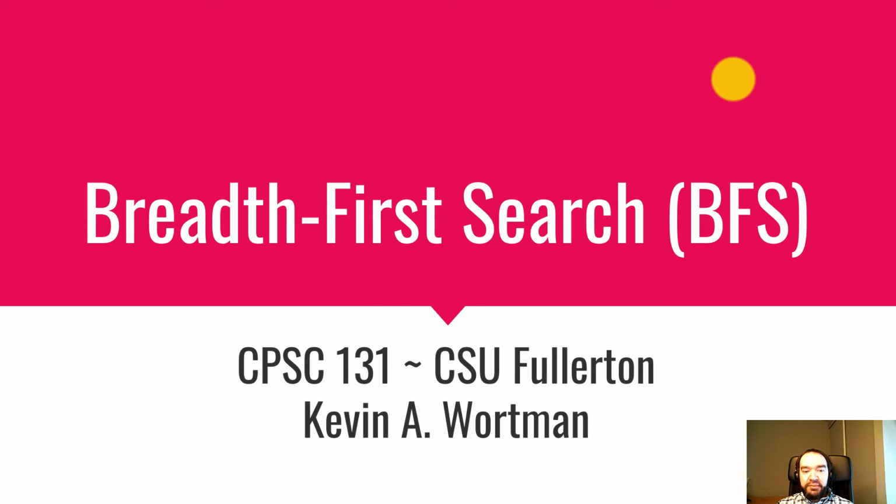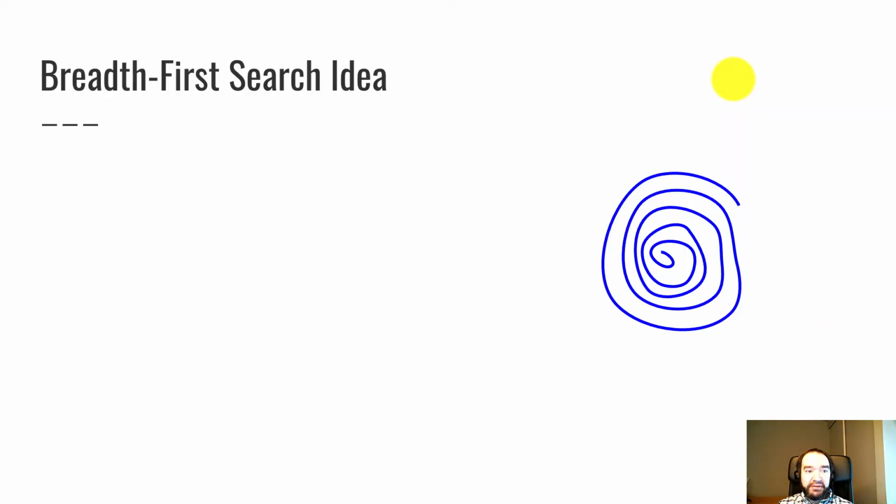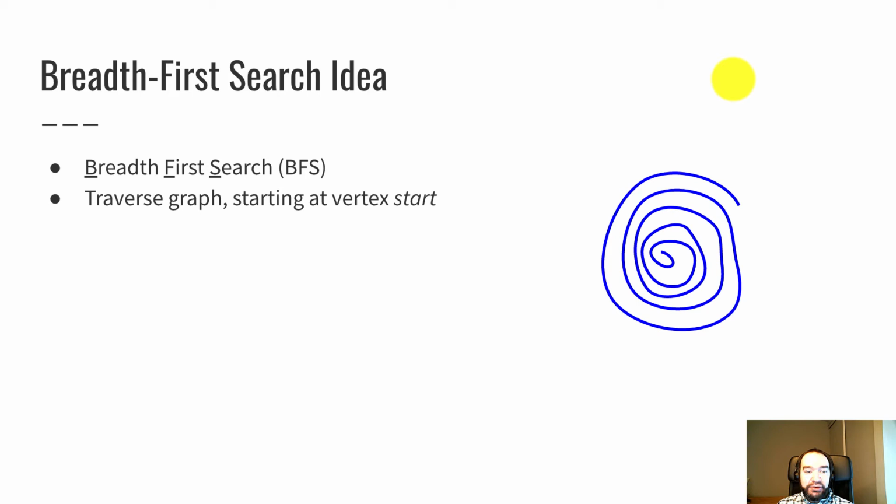Hi, this video is on breadth first search. We've covered depth first search in the previous two videos. Now we're going to look at the natural alternative, which is breadth first search, or BFS. Again, breadth first search, we abbreviate that BFS, it's an acronym, and it's a graph traversal, so we start at a start vertex and visit every vertex in the graph one by one in a defined order.